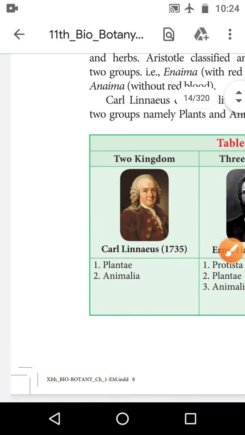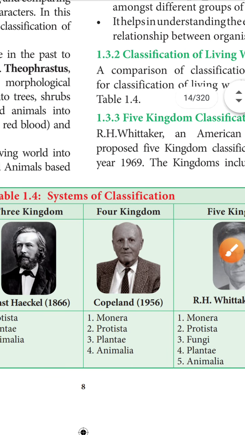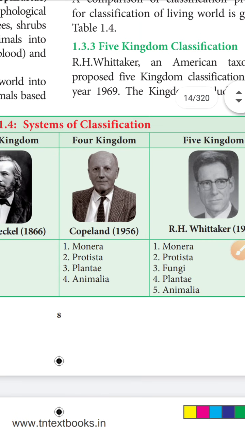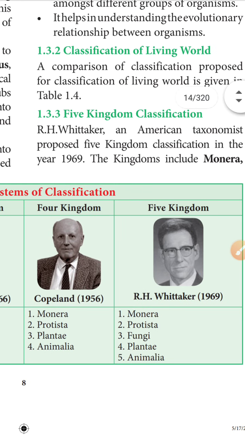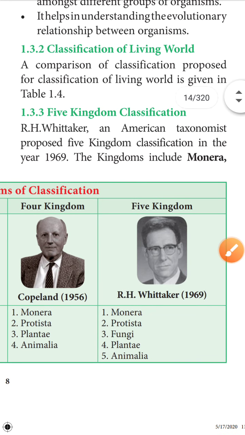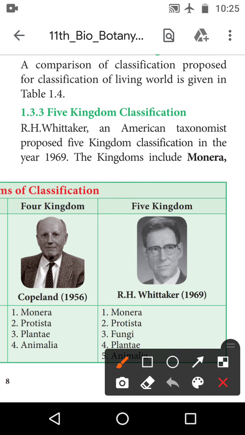So this tabulation is very important: the systems of classification, 2 kingdom classification, 3 kingdom classification, 4 kingdom classification and 5 kingdom classification. Okay, next we will see the 5 kingdom classification. R. H. Whittaker in 1969, this is the name of the scientist. This American taxonomist proposed the 5 kingdom classification in the year 1969.